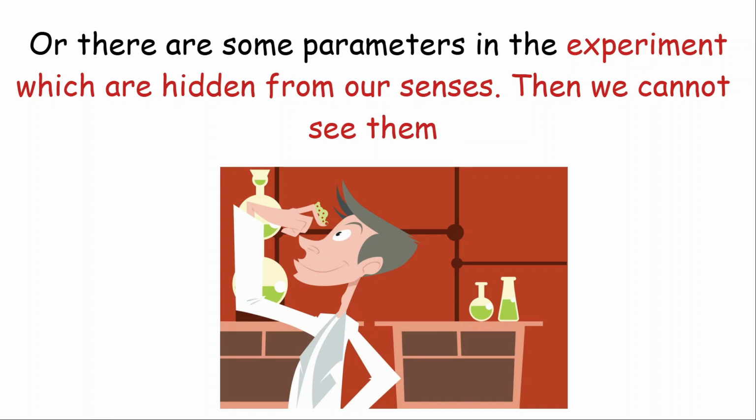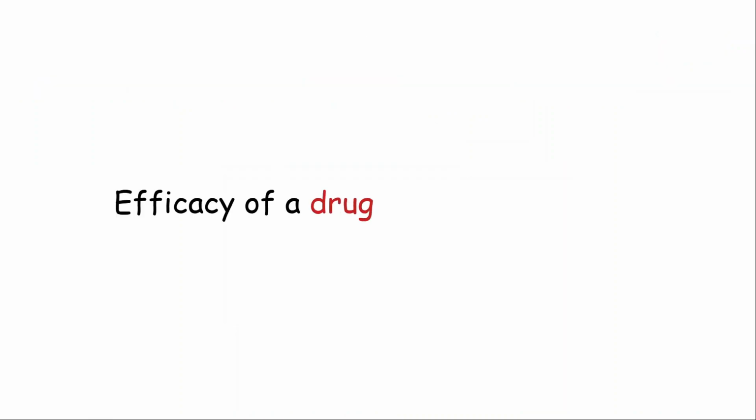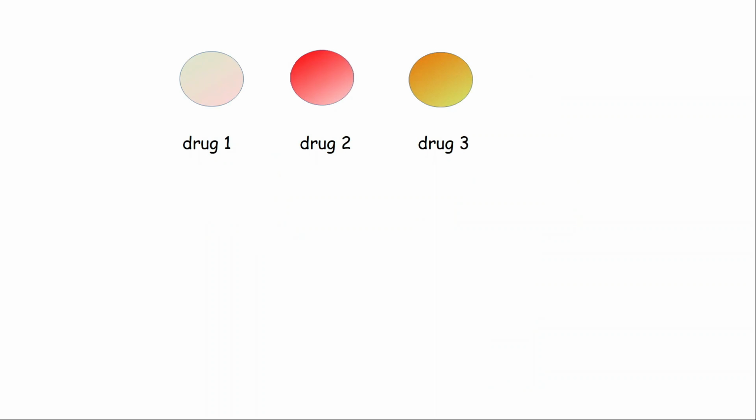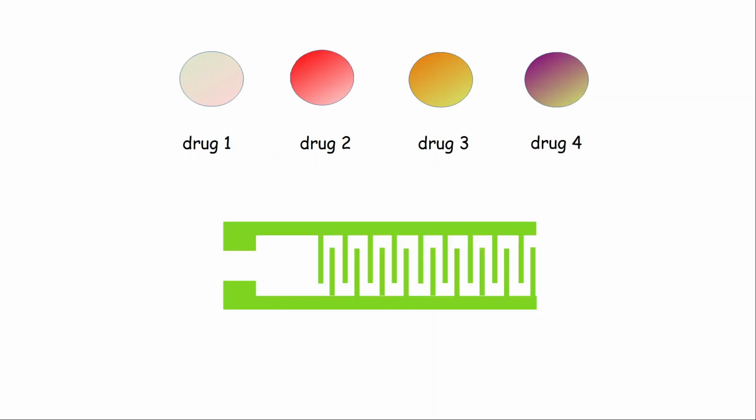Let's understand this with the help of an example. Suppose I want to find the efficacy of a drug for a cancer patient. It means I want to find the best drug, the best medicine for killing the cancer cell. So I have one cancer cell taken from the infected part of a cancer patient's body. Now in order to kill this cancer cell, I have several drugs. So here I have 4 drugs in order to kill the cancer cell, and I have one sensor. What I will do is put the cancer cell on this sensor. Now this sensor can measure the impedance. You know that impedance is an electrical property.